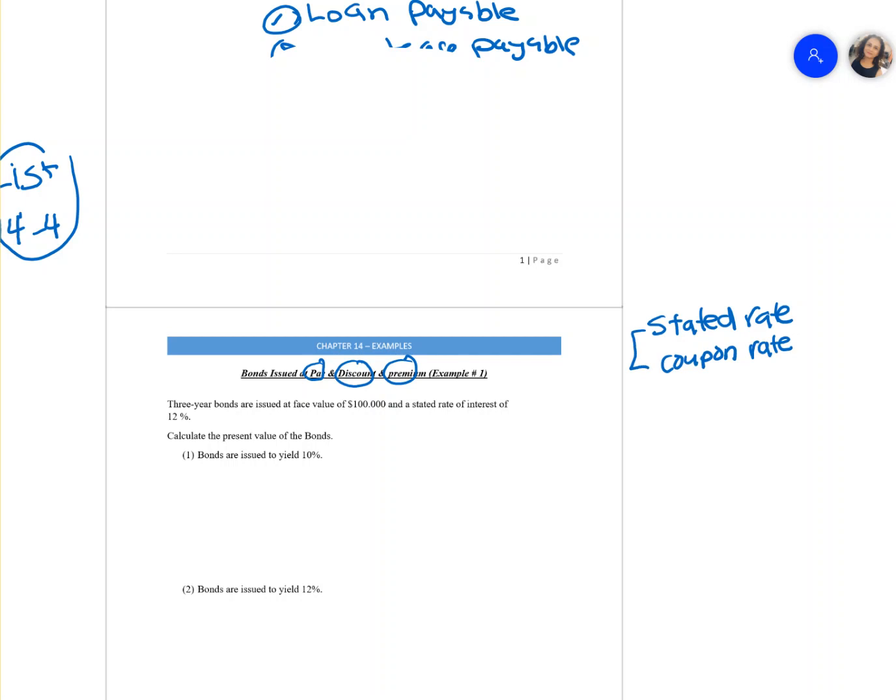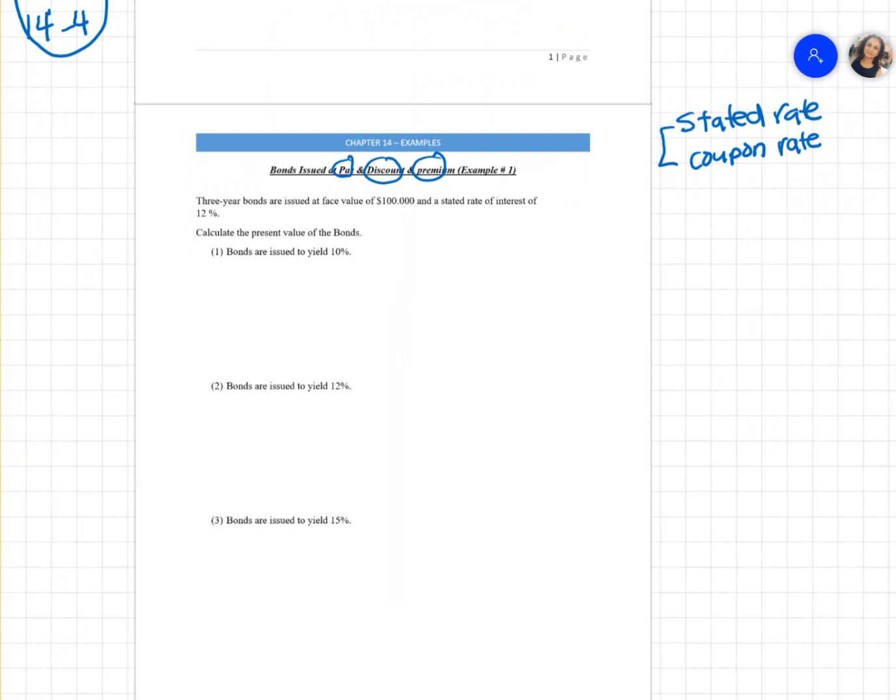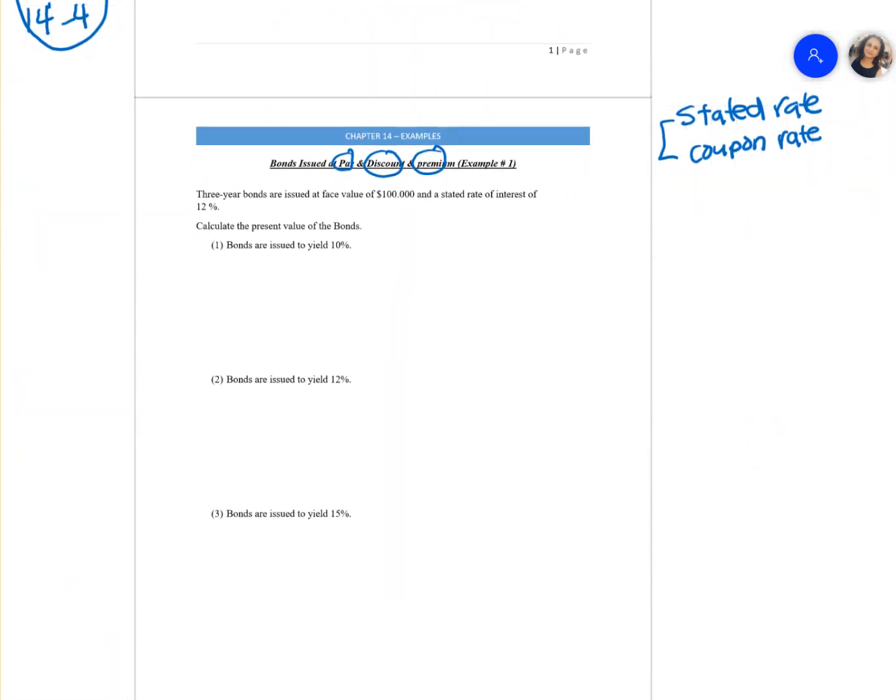When they're talking about the market rate, that is what decides if the bond is at a premium or a discount. The stated rate or coupon rate is stated in the bond when we issue it, and the market rate is what indicates if the bond is at a premium or a discount. We're going to go through quite a few examples to figure out how to calculate each one.